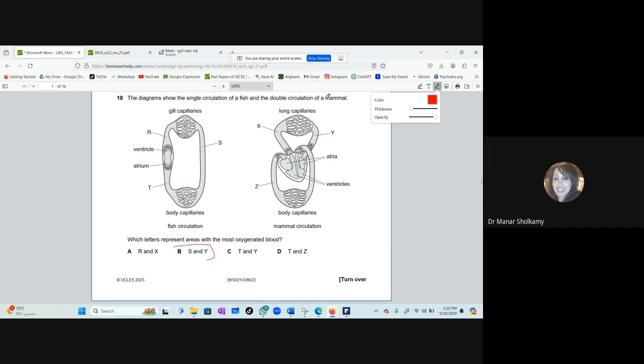B. Correct. Can you tell me why did you choose B? Because in the single circulation, S has the blood that just left the gills, and in the double circulation in Y, it's just left the lungs. Very good. Anything that leaves the lungs or the gills contains highest amount of oxygen.